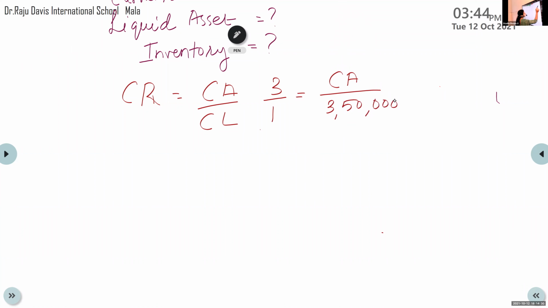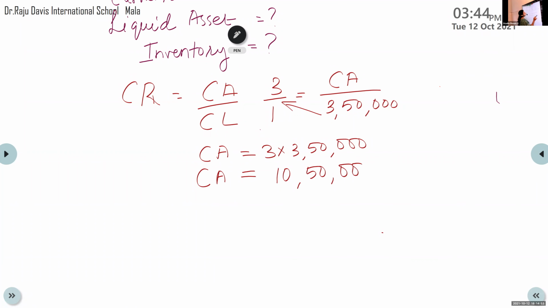So CA is equal to cross multiply, 3 into 3,50,000. So this is how you get CA as 10,50,000.